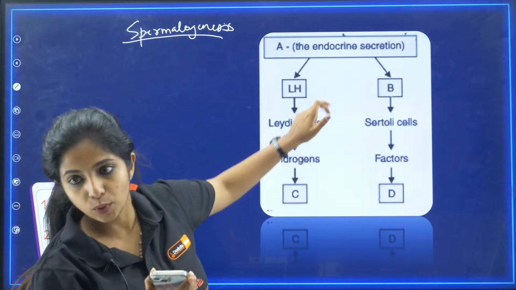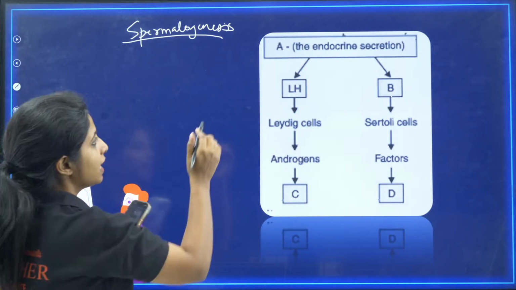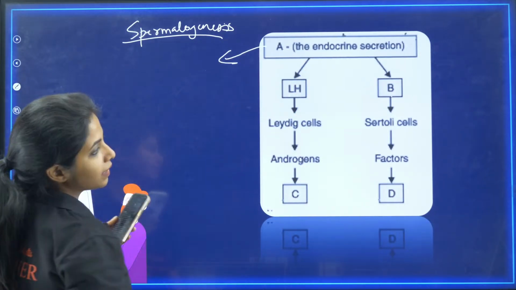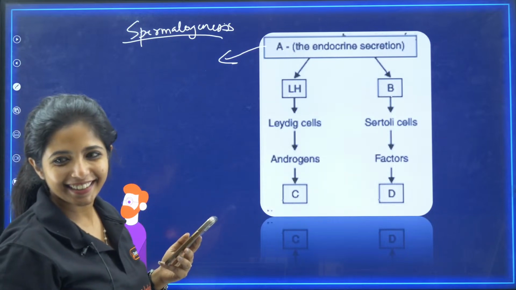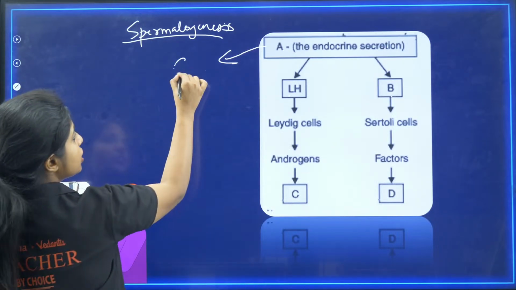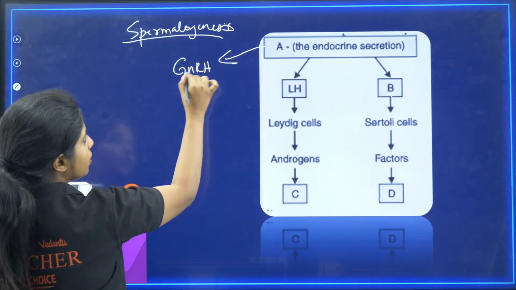What is A over here? Any guesses? You have to talk about a secretion. It is GnRH, gonadotropin releasing hormone.